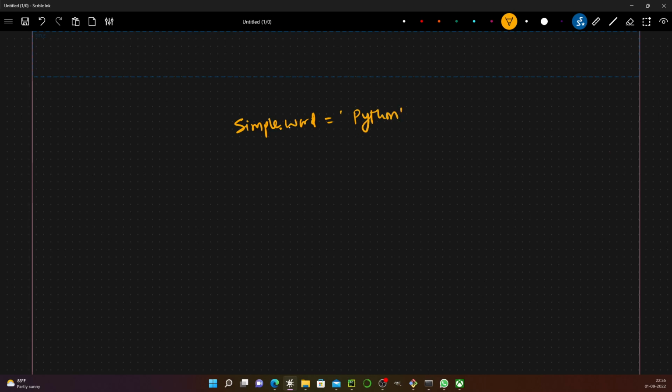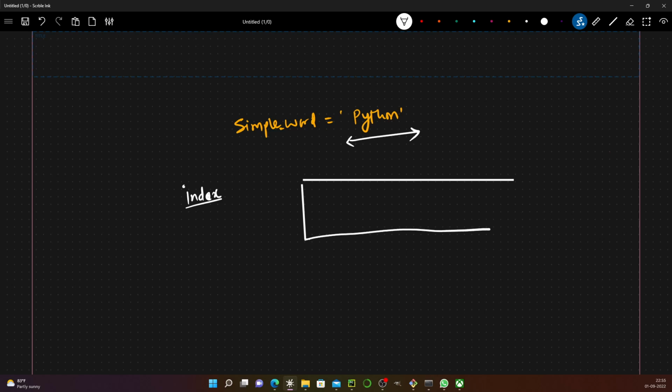This was my word. As I told you, it's nothing but a sequence of characters, and there is something called an index also. That is very important for us to understand, the index.